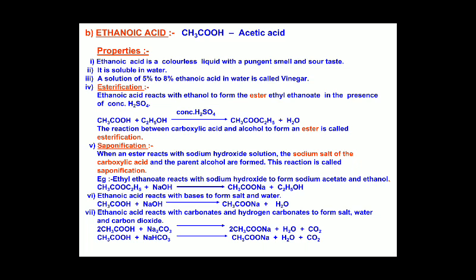In the example, ethyl ethanoate reacts with sodium hydroxide to form sodium acetate and ethanol.